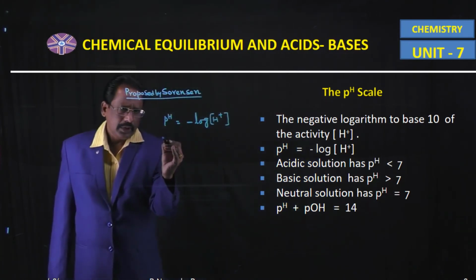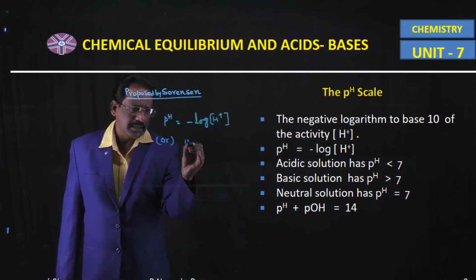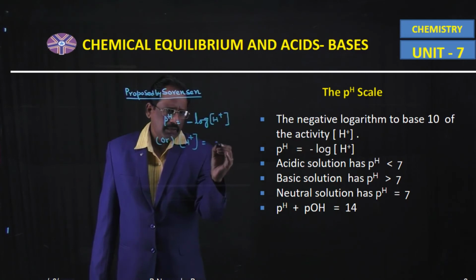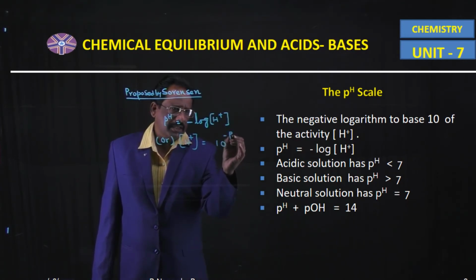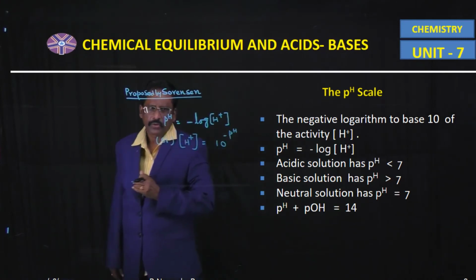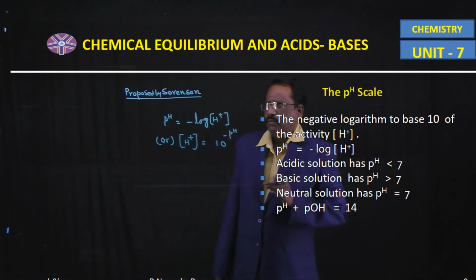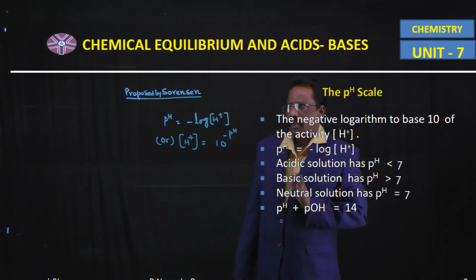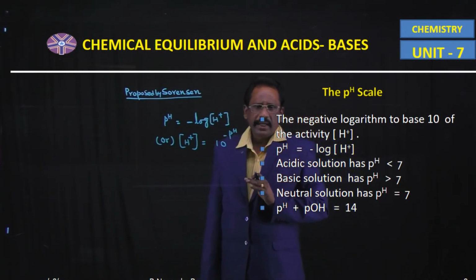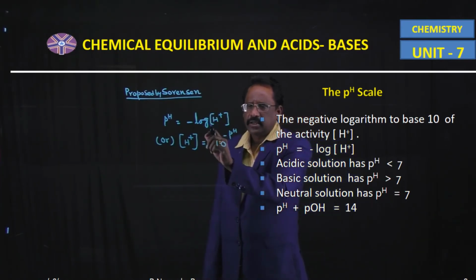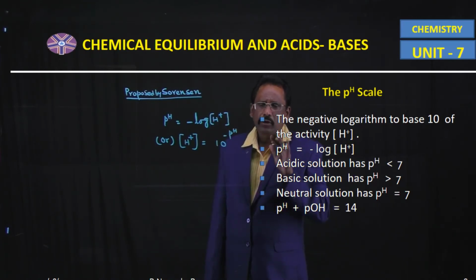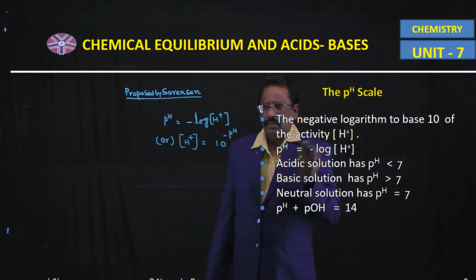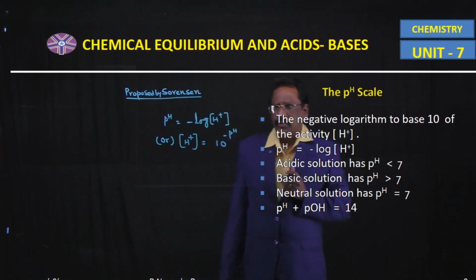Or H plus ion active mass, in aqueous medium, is equal to 10 power minus pH. So in the language of chemistry, pH of the solution is a very important factor. According to Sorensen, it is defined as negative logarithm to the base 10 of the active mass of hydrogen ion or hydronium ion, H3O plus aqueous or H plus aqueous.